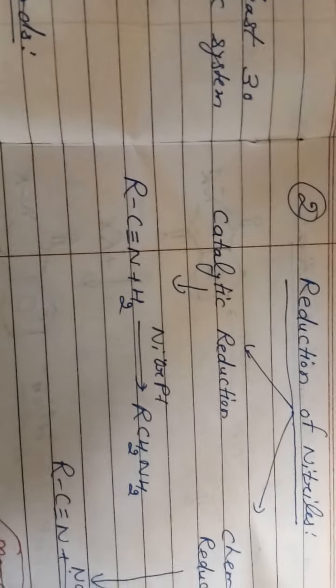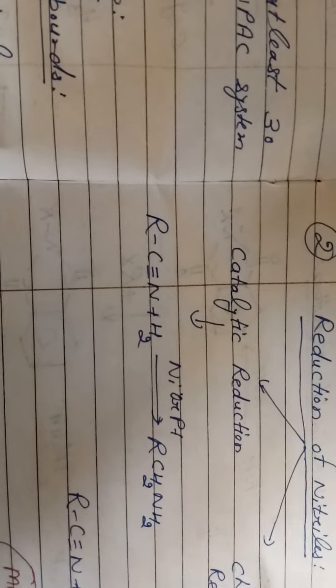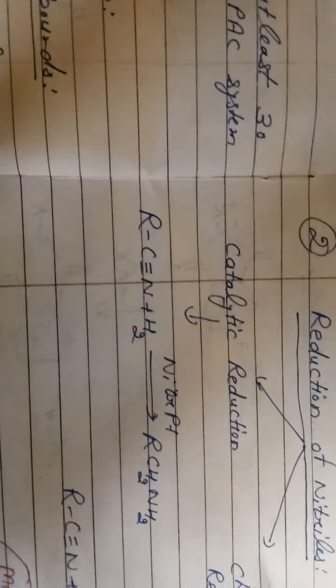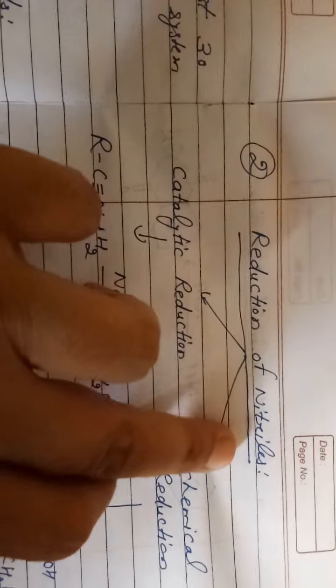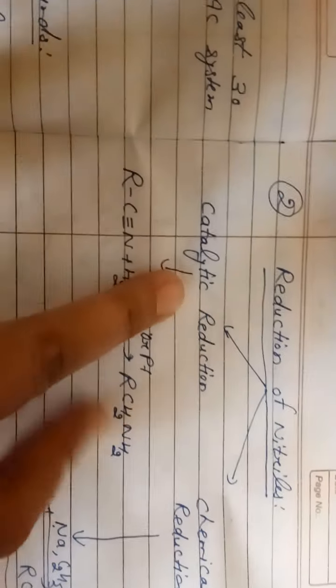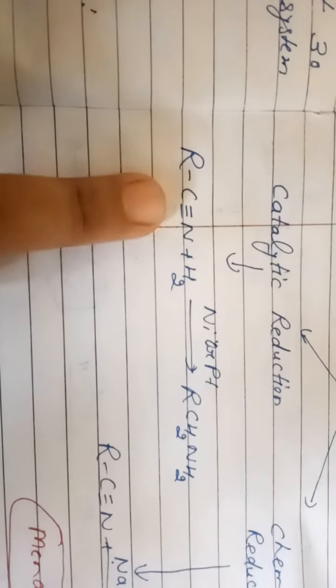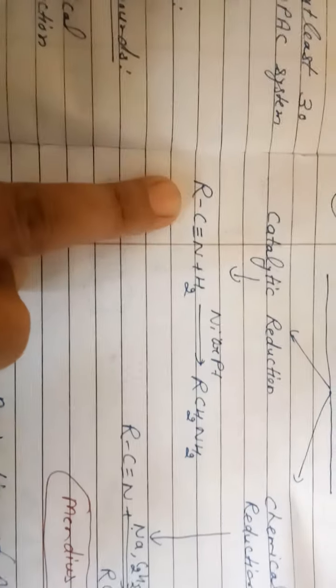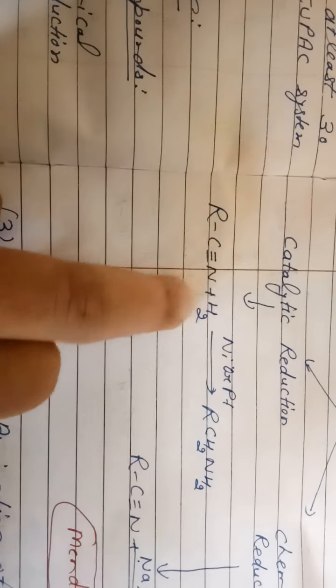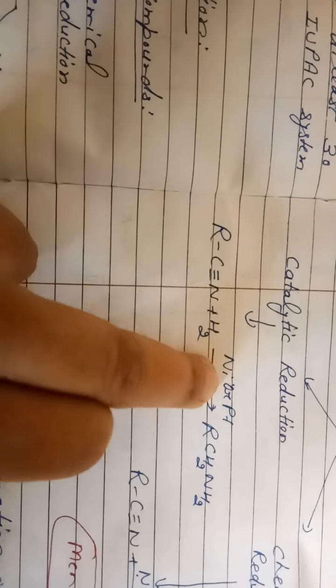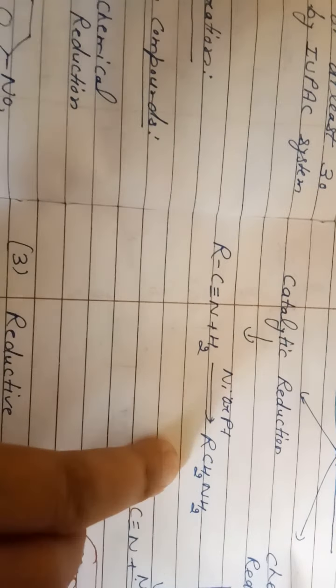Next is the second method of preparation, from nitriles. What are nitriles? Nitriles are compounds which contain the cyano group. Cyano is also called nitrile. From the reduction of nitriles we can get amines. There are two ways, catalytic reduction and chemical reduction, as in the case of nitro compounds. First, catalytic reduction: the nitrile compounds are treated with molecular hydrogen in the presence of nickel or platinum and we get amines.